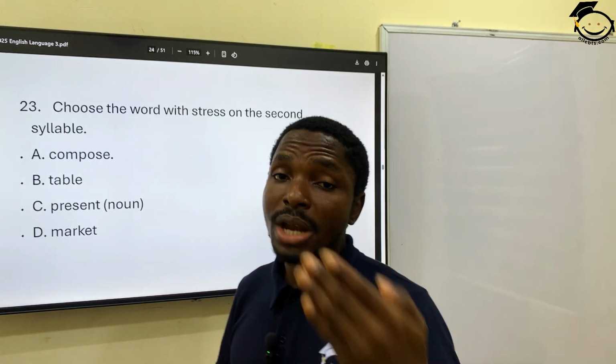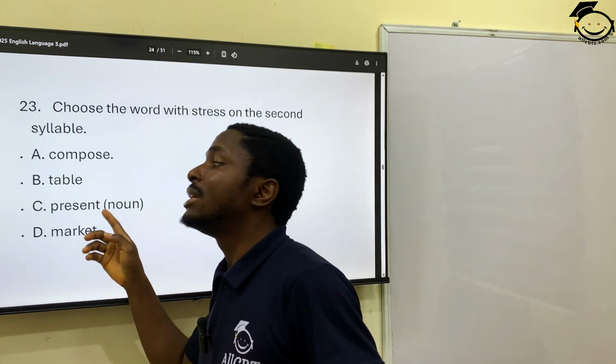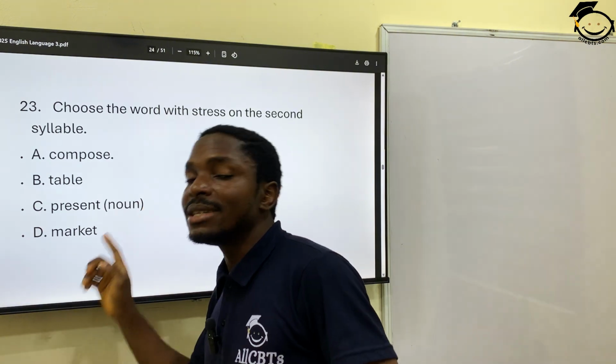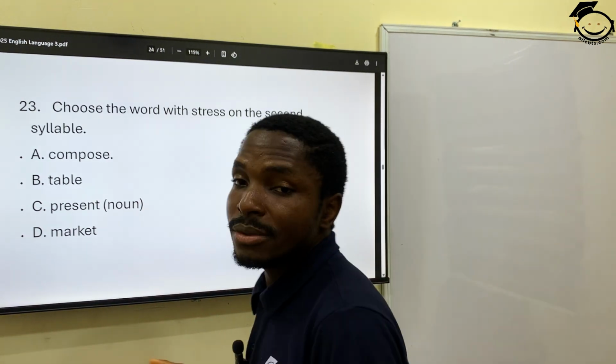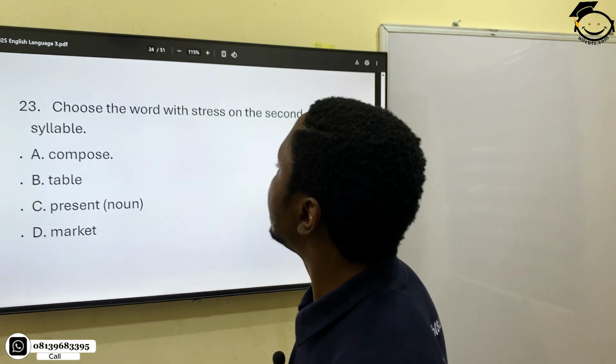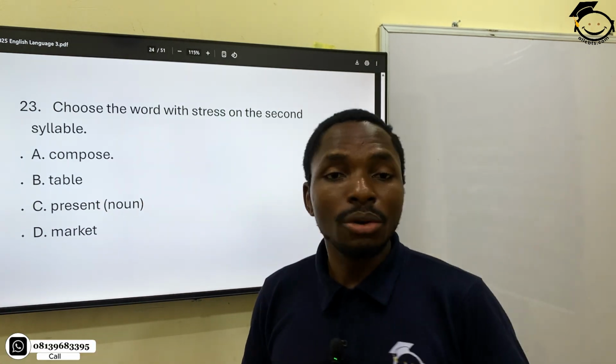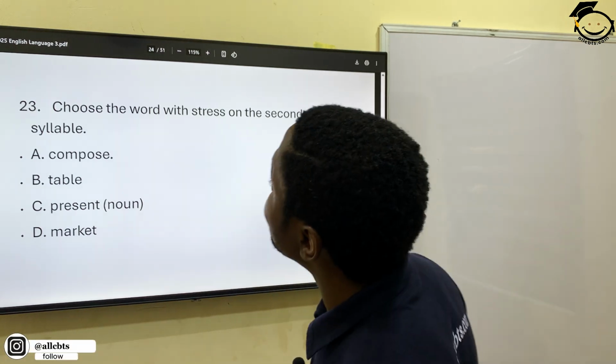That means the way you pronounce them will be different. So it's trying to tell you that you are using this in the context of a noun. So the correct option would be A, compose. And then 24.